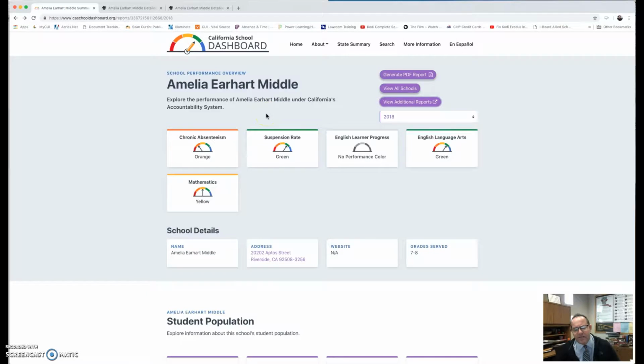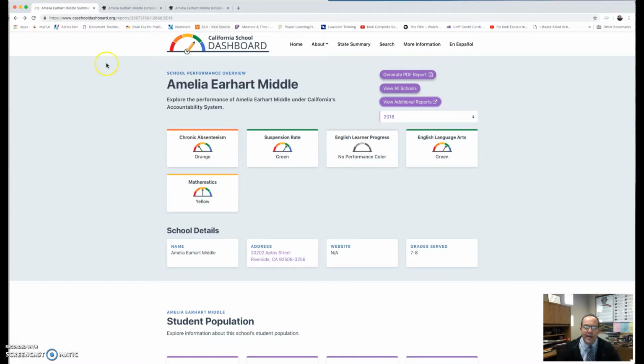Now, this doesn't replace, we're still going to have Illuminate reports. We're still going to have percent proficient reports on how students are doing in language arts and math. And those scale scores matter, like where students are on that scale score. I want everybody to keep in mind, whenever we grow their scale score, it doesn't matter if they're in standard not met. When we grow their scale score, we're moving them closer to the mean, closer in their distance from 3. And that's what we're about. We're trying to grow all of our students. When they're sitting in front of us, we have that opportunity to make that difference.